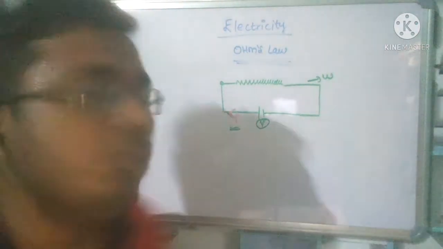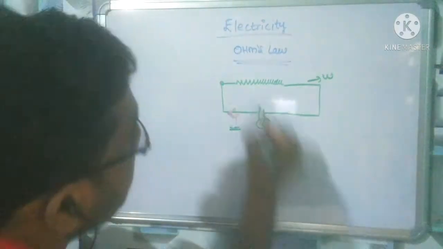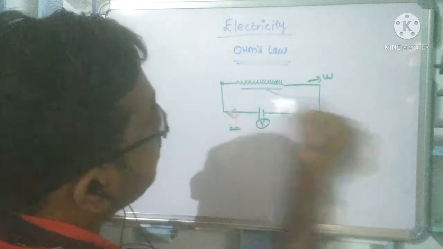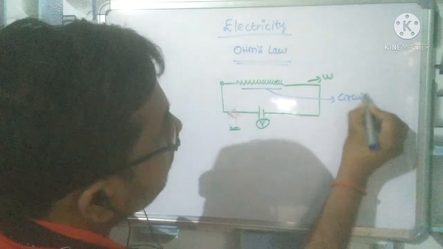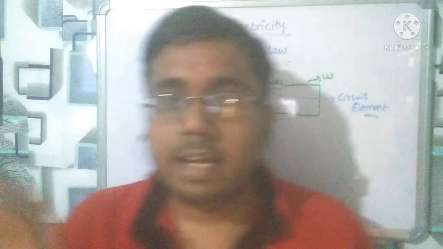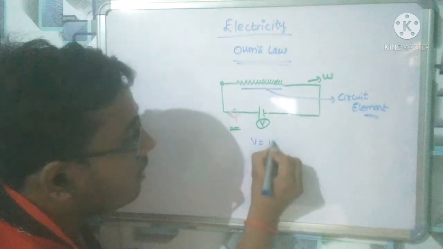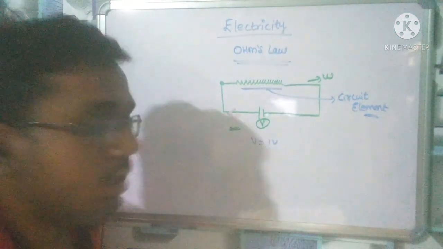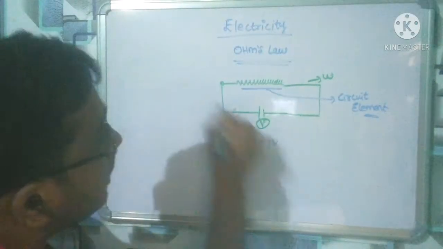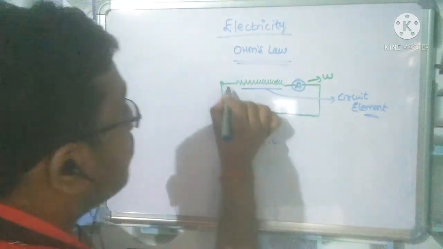Ohm has told that for any circuit element, any device, let us suppose we have applied a potential difference of 1 volt, and the current flowing through it we have measured by an ammeter. The ammeter has been put here, and the voltmeter has been put here.